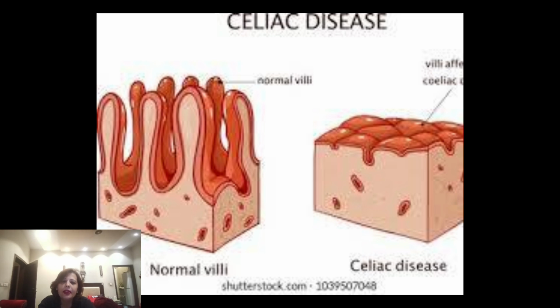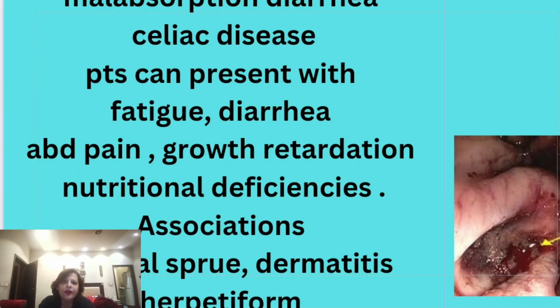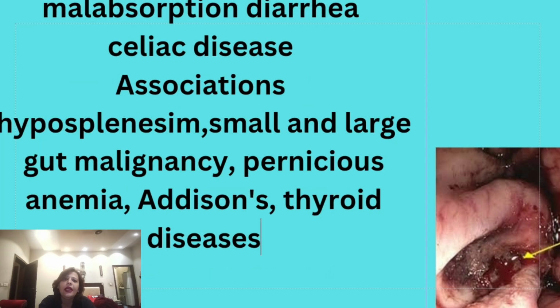As far as the association and clinical presentation of celiac disease is concerned, it can present with anemia, fatigue, weight loss, diarrhea, abdominal pain, bloating, growth retardation, and different nutritional deficiencies. And since it is an autoimmune disease, it can be associated with other autoimmune diseases like Addison's disease, pernicious anemia, and thyroid disorders.